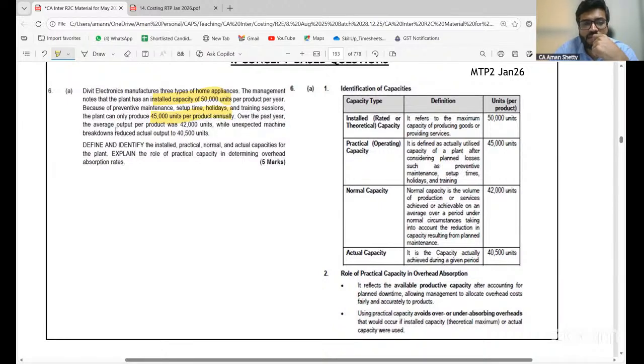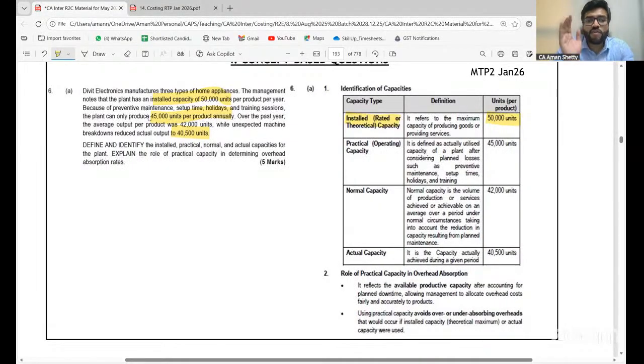while unexpected machine breakdowns reduce the actual output to 40,500 units. Define and identify the installed, practical, normal, and actual capacities of the plant. Yes. So, installed capacity or theoretical rated capacity is my total capacity. What is that? 50,000 units given in the question. Is it clear? That's my installed capacity. Practical capacity is that 45,000 units, right?